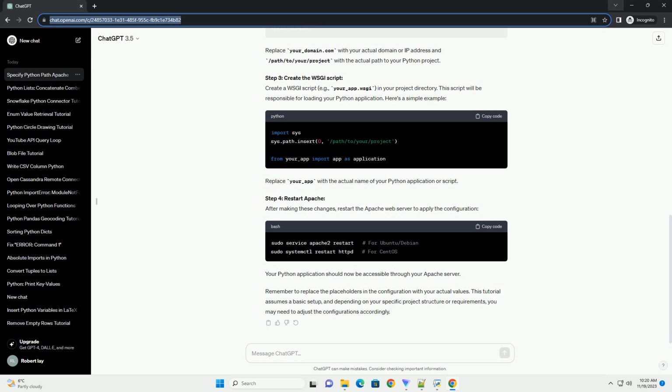Step 4. Restart Apache. After making these changes, restart the Apache web server to apply the configuration. Your Python application should now be accessible through your Apache server. Remember to replace the placeholders in the configuration with your actual values. This tutorial assumes a basic setup, and depending on your specific project structure or requirements, you may need to adjust the configurations accordingly.